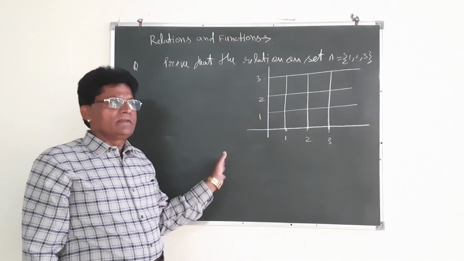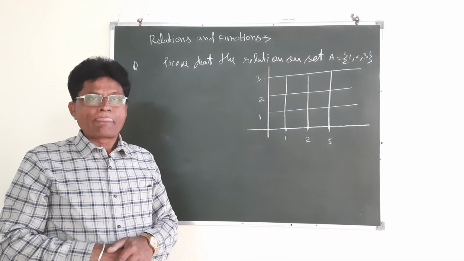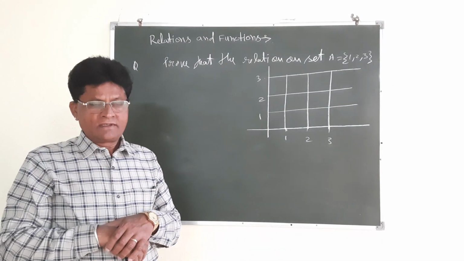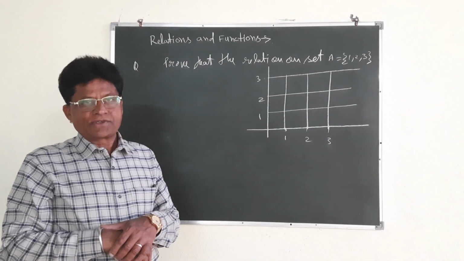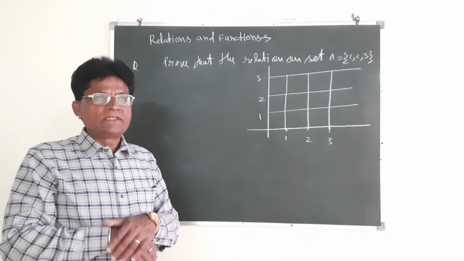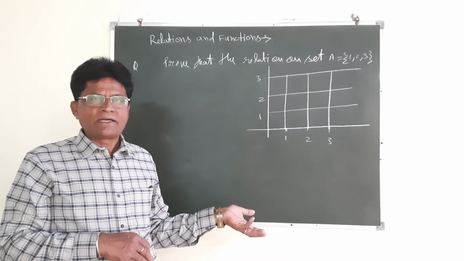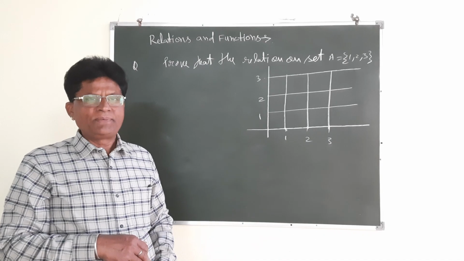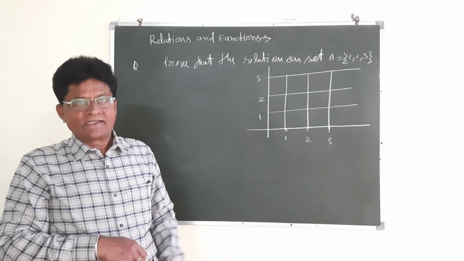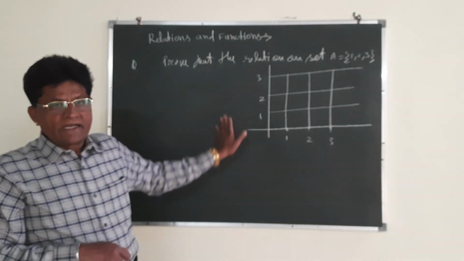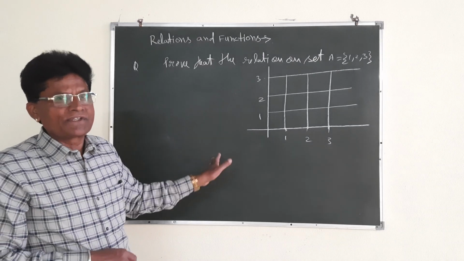And by taking this universal relation, you can generate different types of questions which are generally asked in the CBSE examination. Sometimes it may ask in the examination, give an example of a relation which is reflexive but neither symmetric nor transitive. All types of questions you can generate by using this. That is why you concentrate over here and try to understand this example.